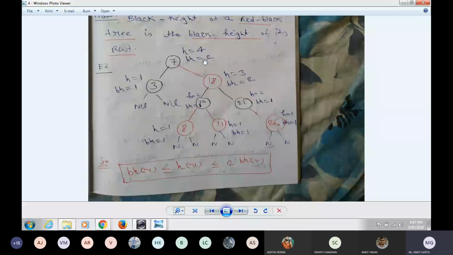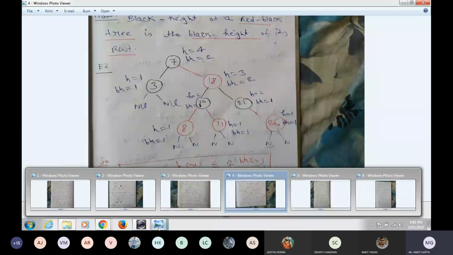Okay, so black height of x is less than or equal to height of x, but height of x is less than or equal to 2 into bh(x). Okay, 2 into bh(x). Fine. Is this relation clear? Is it okay? bh(x) is less than or equal to height of x, which is less than or equal to 2 into bh(x). Okay, so now I will go ahead.